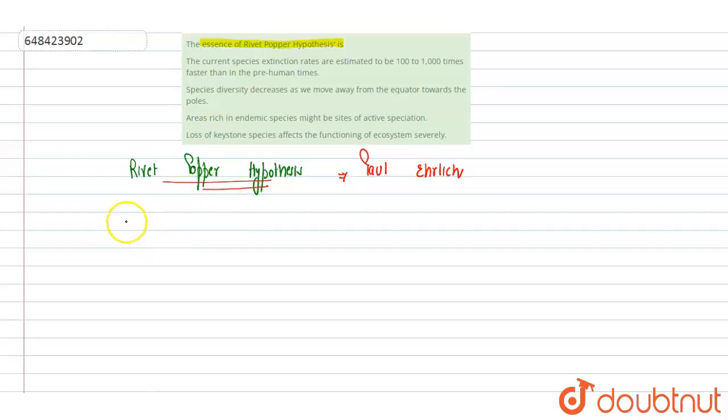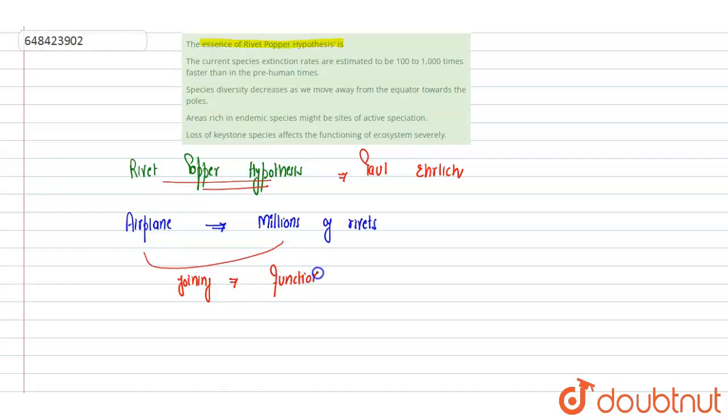it states that any airplane is made up of millions of rivets, and the proper joining of these rivets is required for the functioning of the plane. Now if these rivets pop out,